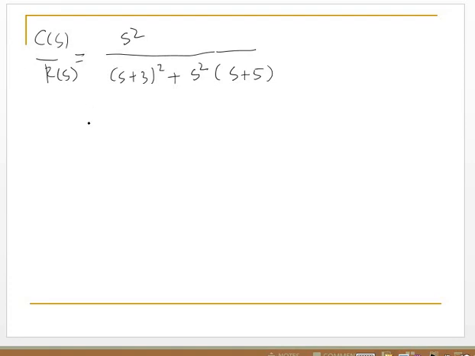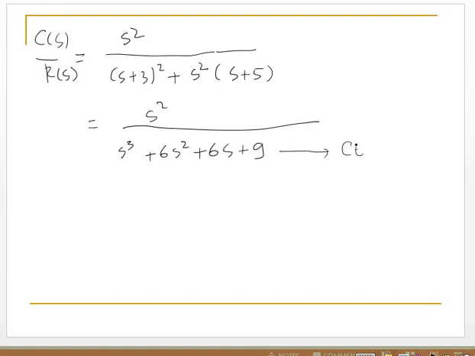Next we get S squared over S cubed plus 6S squared plus 6S plus 9. This we call the CE, characteristic equation.